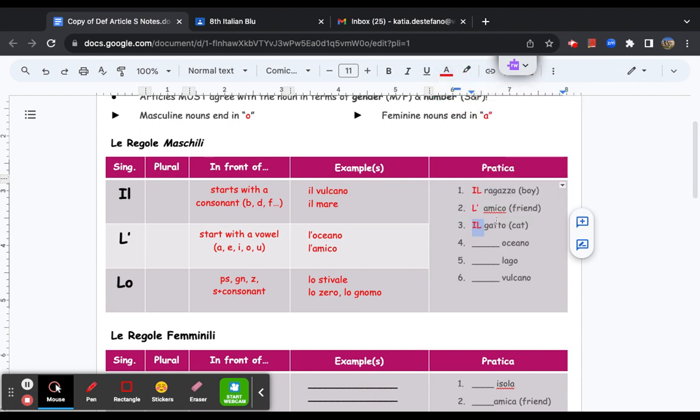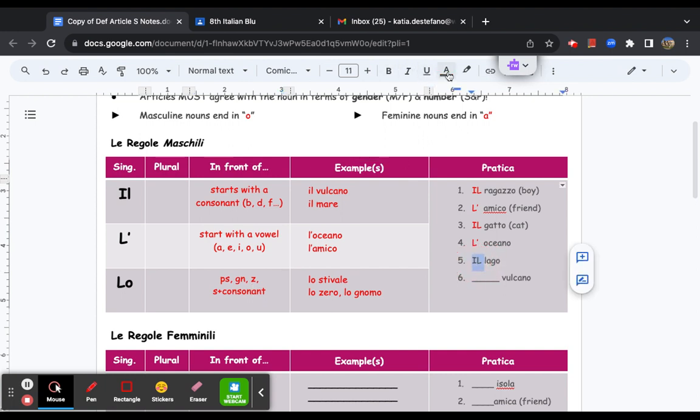Here we go. All right. L'oceano, well, yes, here you have it as an esempio, an example, but the reason it's l'apostrophe is because it starts with a vocale, vowel. All right. Next one, we have lago, the word for lake. Well, it is a consonant, so it could be il, but let's double check here, right? Does it start with a vowel? No. Does it start with PS, GN, Z, S plus consonant? No. So it has to be il lago.